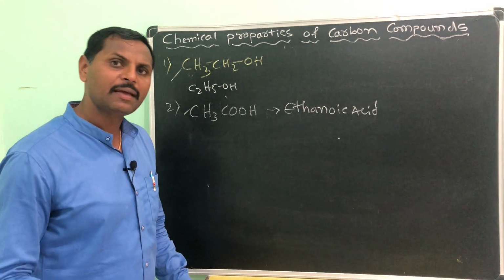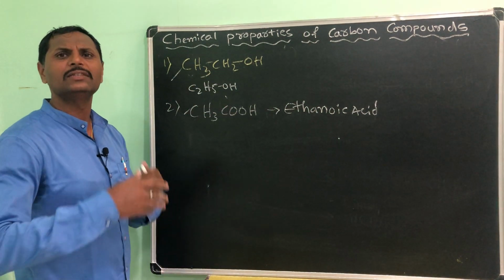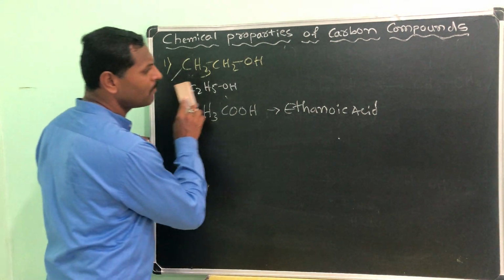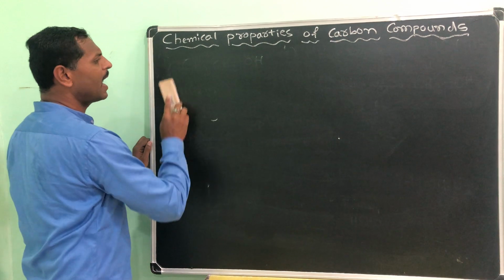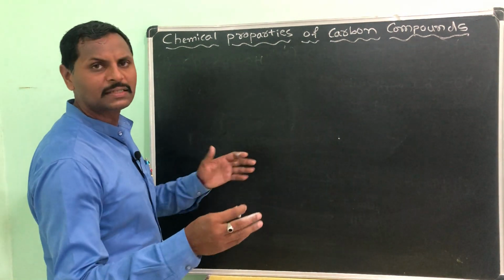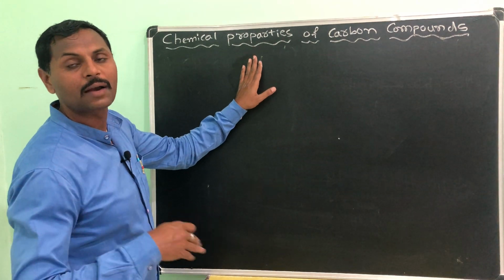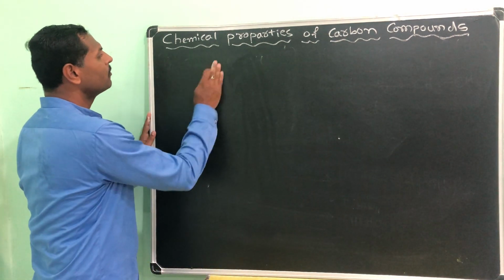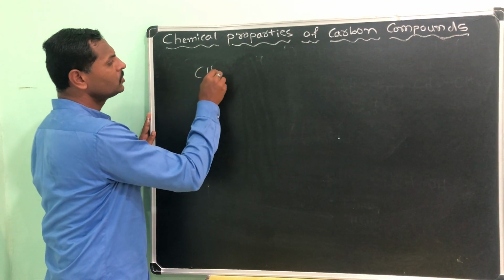Okay, like that they may ask you, and the uses of this one is very familiar. Understood? Okay, so we will see one by one the preparation and some chemical reactions of these two things. Okay, so that completes the importance of these two carbon compounds.